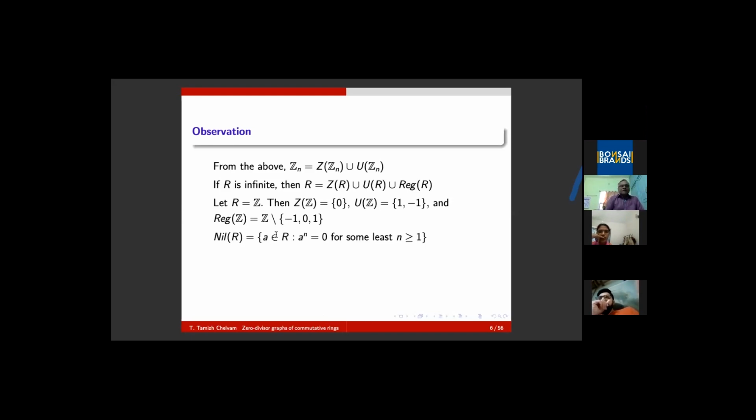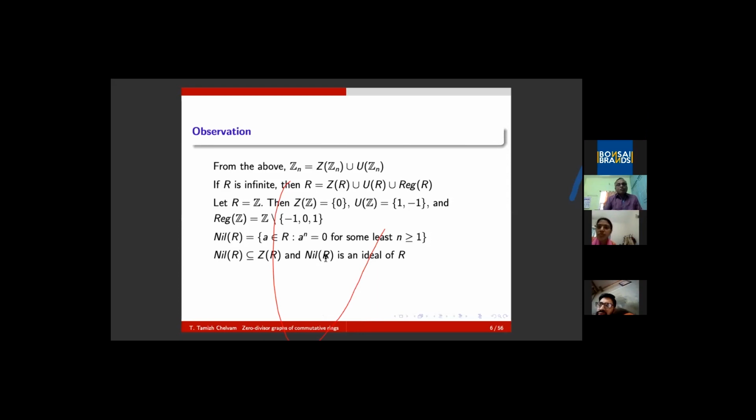Of course, nilpotent means the set of all elements a in R such that a to the power n is equal to 0 for some positive integer, and it is the least such integer. Naturally, the nilpotent set is a subset of zero divisors, and nilpotents form an ideal. What does it mean here? If you take two nilpotent elements, their sum is a nilpotent element. For example, a is nilpotent with index n, a to the power n is equal to 0. b is nilpotent with index m, b to the power m is equal to 0.